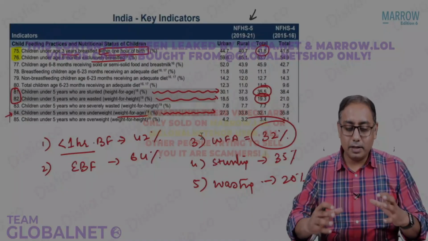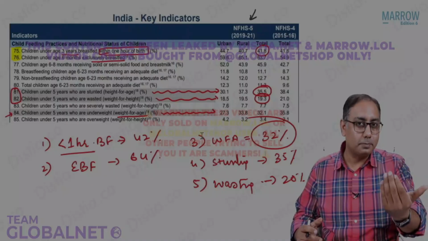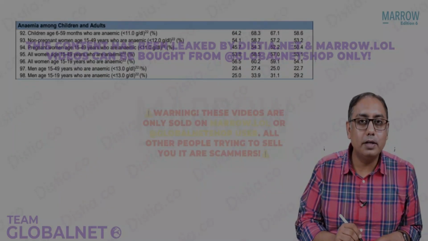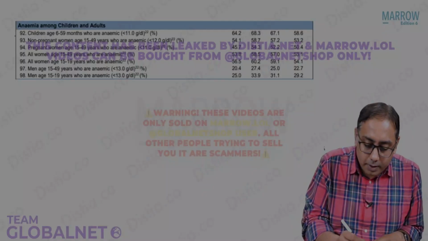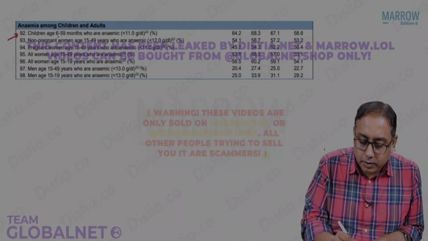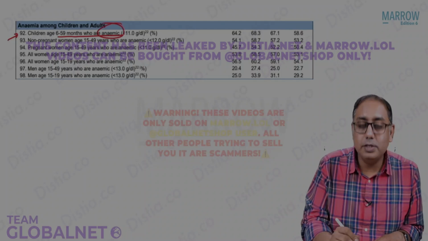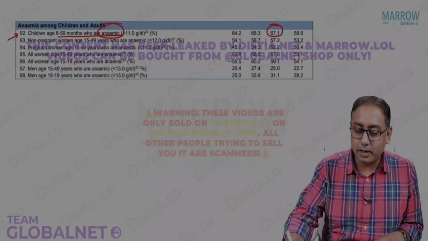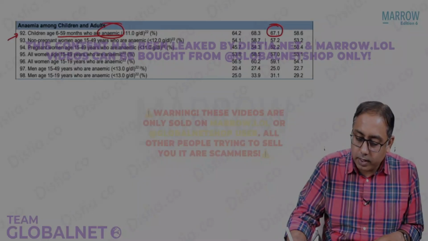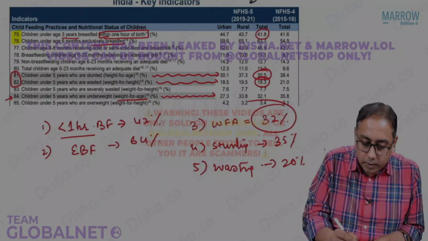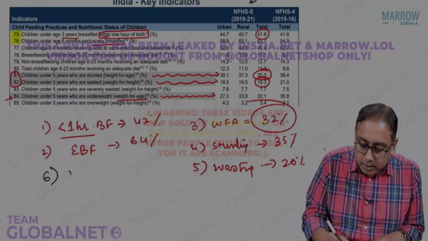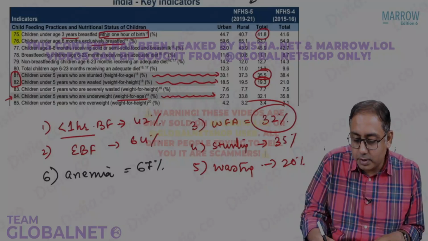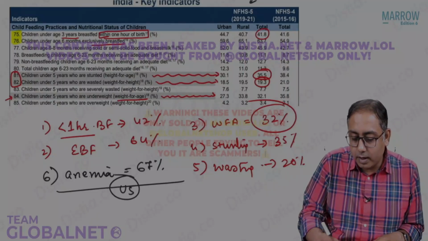So there are so many things which need to be done. You can also appreciate the levels of anemia. The children who are anemic: anemia in children is 67%. Can you believe this? Let us write over here that the anemia status in India is that 67% of under 5 children are anemic.